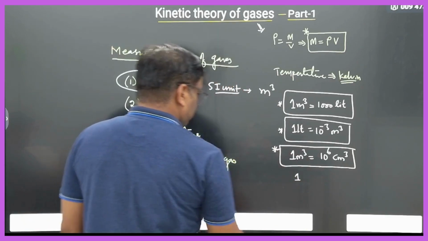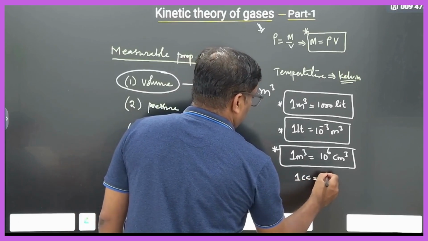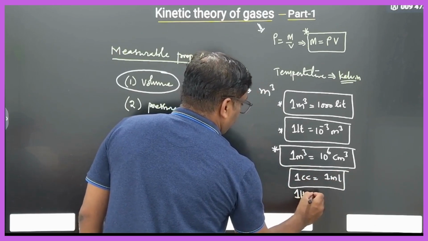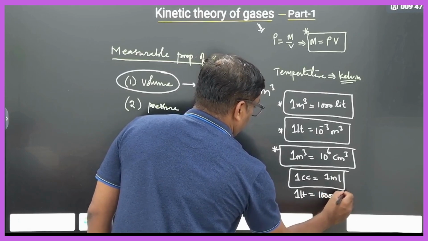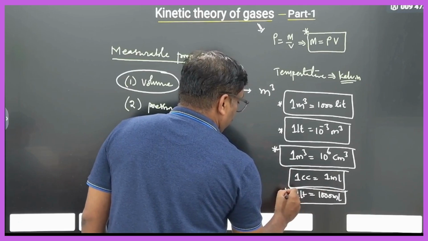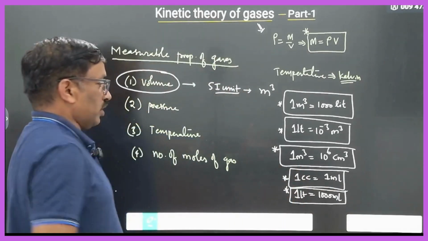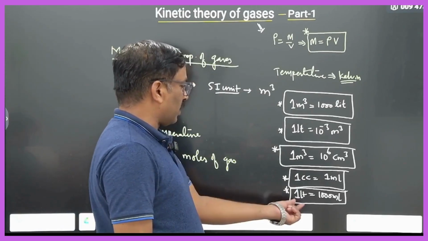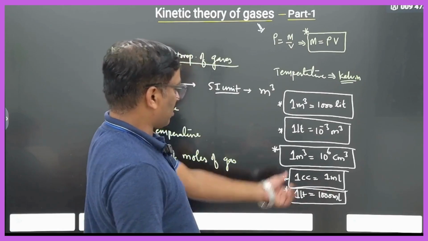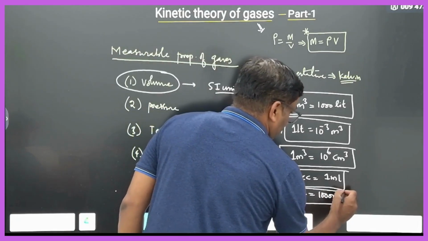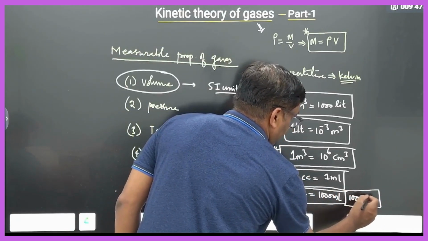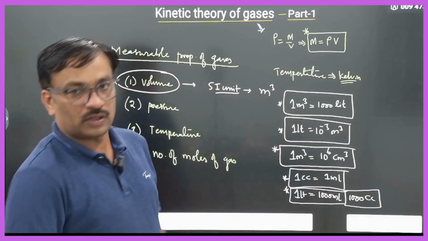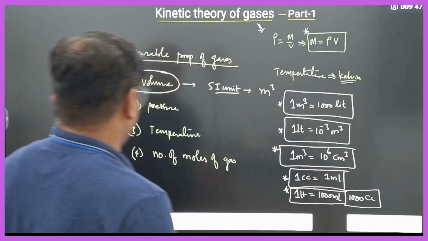Next, 1 cc you can write like 1 ml. And 1 liter is equal to 1000 ml. So 1 liter is equal to 1000 milliliter or 1000 cc, we can rewrite it like that. Clear? These are the slight conversions in terms of liters and meter cube.